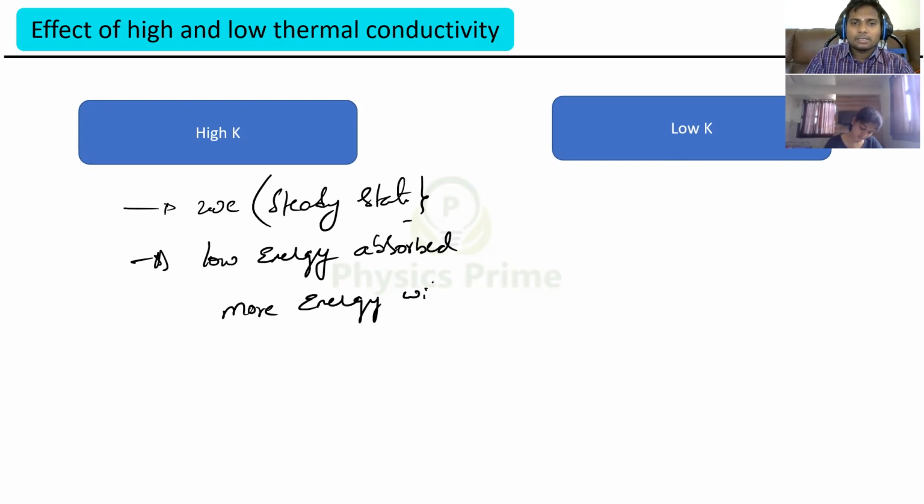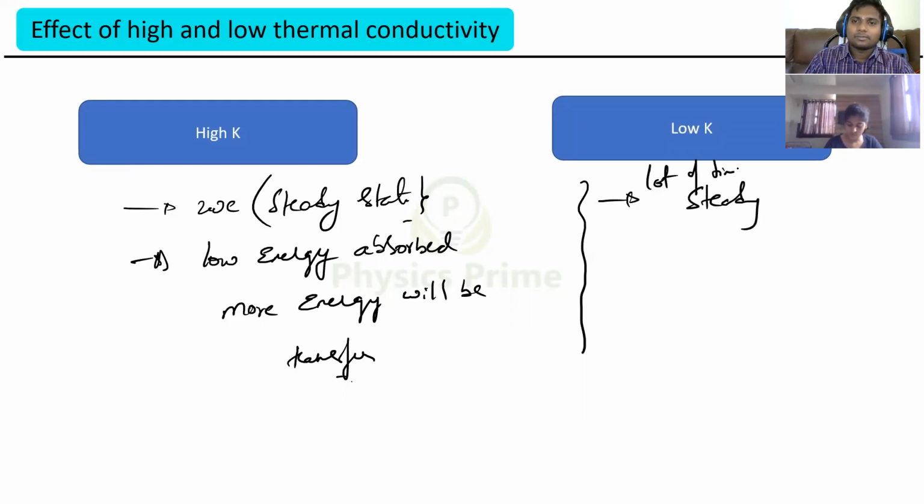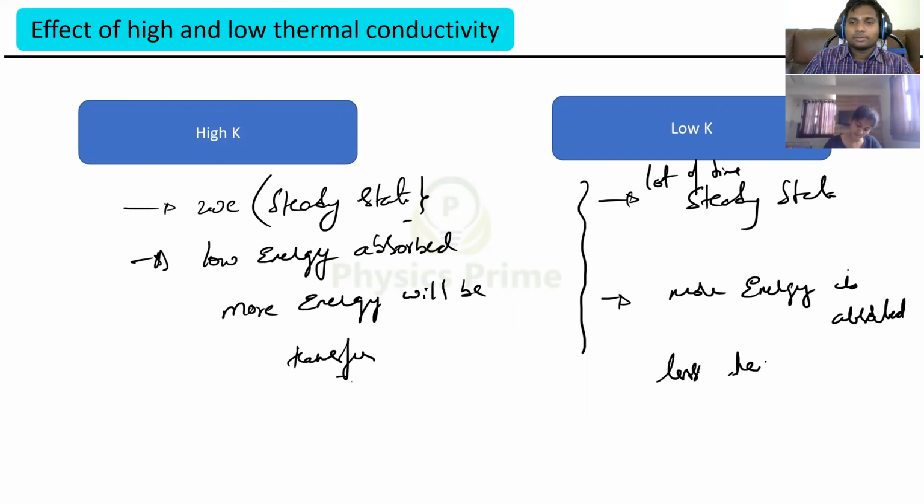Energy will be transferred. Got it? Now, low K means what? It takes a lot of time to attain steady state, because here more energy is absorbed. It will take a lot of time to absorb. So more energy will be absorbed, less is transferred. Got it? Shall I go ahead?